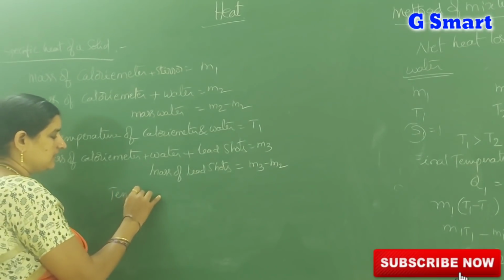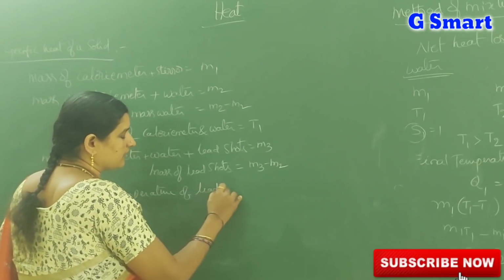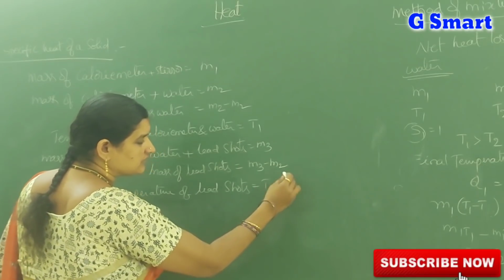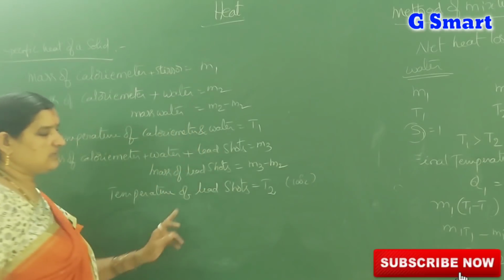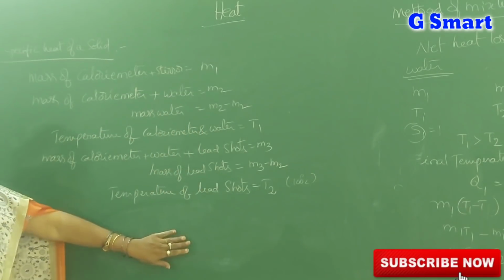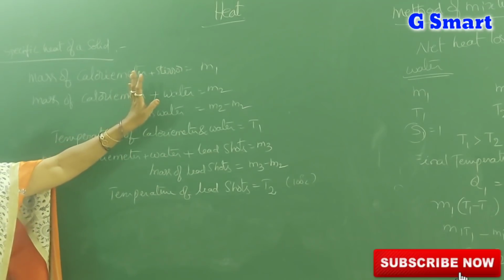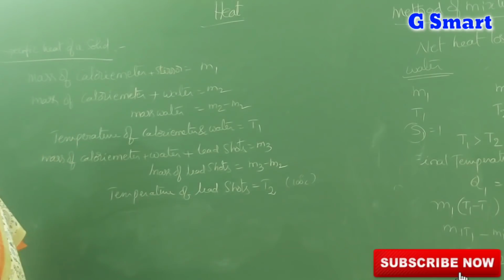The temperature of lead shot is equal to T2. The steam chamber is at 100 degrees centigrade, so the lead shots are at 100 degrees centigrade. So lead shots are the hotter body, and water and calorimeter are the colder bodies. The temperature of the lead shots is T2.